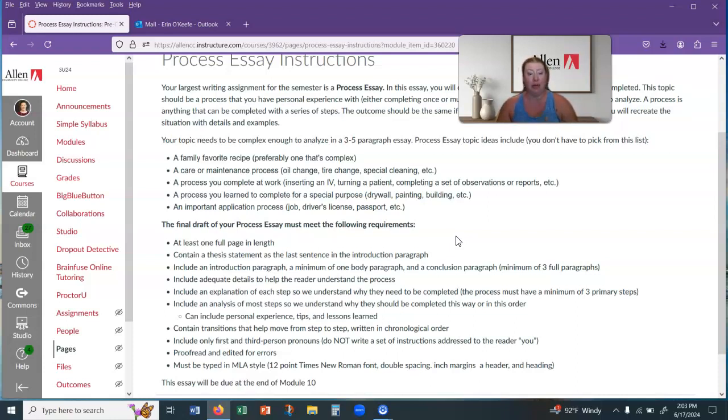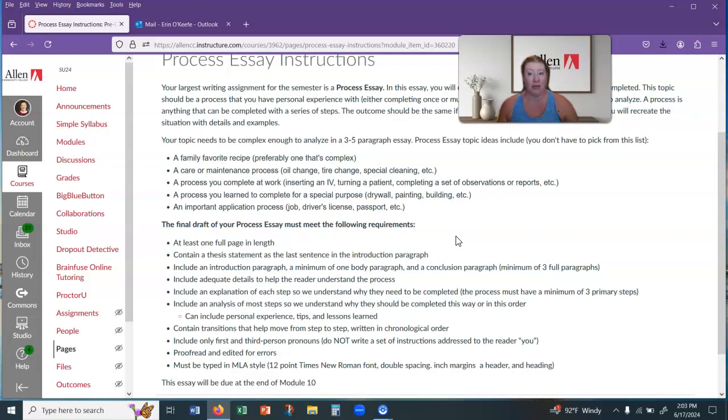And then your essay will cover the major steps. You have to have a minimum of 3 major steps in the process, but you might have a lot more depending on what your process is. Don't forget about preparation and cleanup.